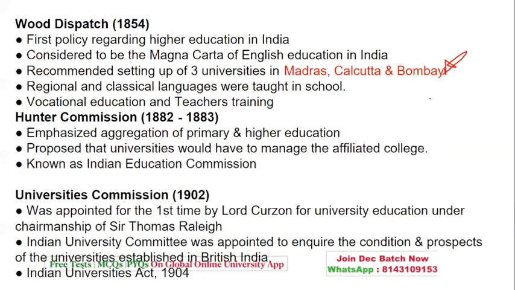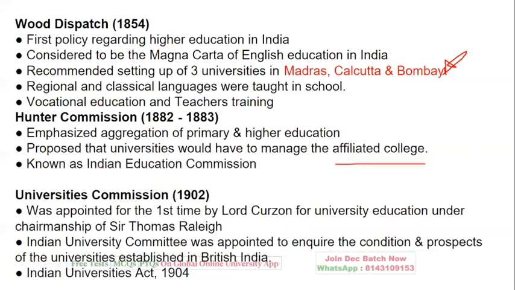Committee. Hunter Commission, it was the one which was about the segregation of primary and higher education, which also proposed affiliated colleges and a way to manage affiliated colleges.